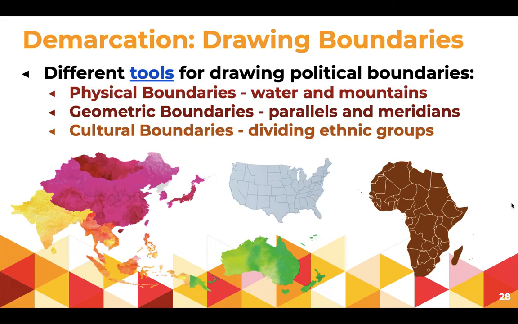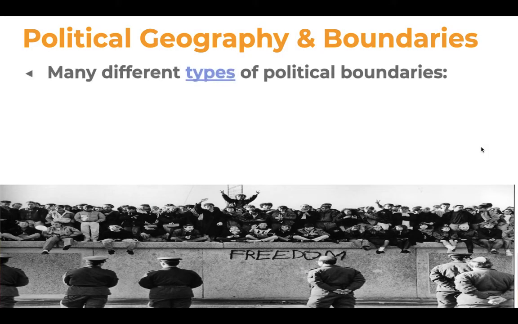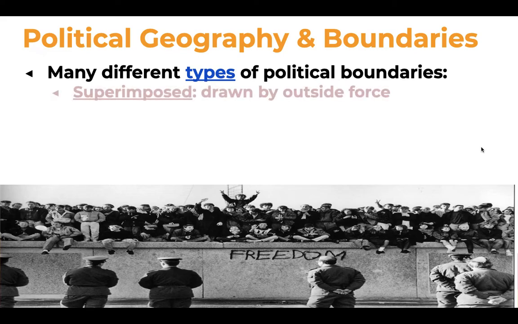Now, there are different tools for drawing these political boundaries. So these are sort of the systems that are followed. We have three major categories of demarcation or drawing boundaries. Physical boundaries follow things like water and land features such as mountains. Geometric boundaries use parallels and meridians, so lines of latitude and longitude. Cultural boundaries are usually representing ethnic or cultural divisions. Now, within those categories, there are different types of political boundaries.